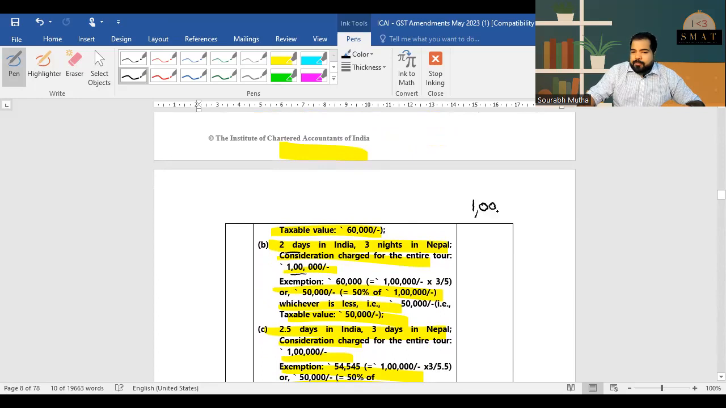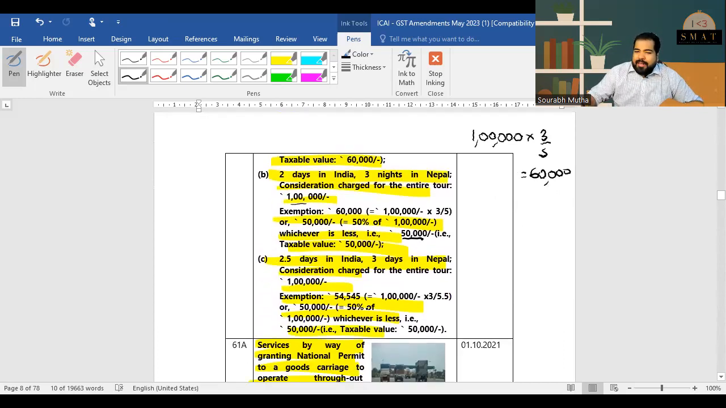So 1 lakh into 3 nights in Nepal this time. So it's 60,000 or 50,000, whichever is less. So 50,000 will be exempt. 2.5 days in India and 3 days in Nepal. So now this 1 lakh will be divided by 3 into divided by 5.5. So whatever is the number, that or 50,000, whichever is less, will be exempt.